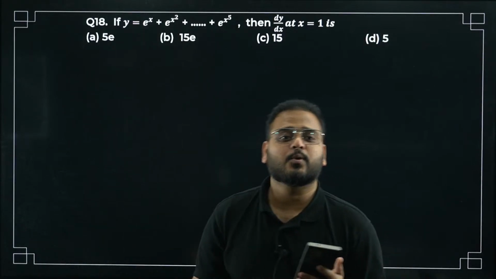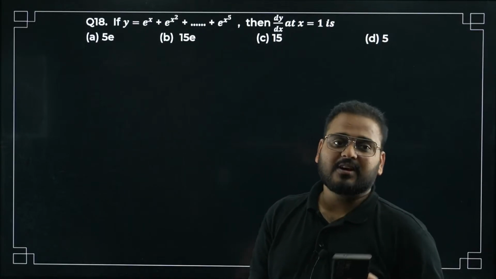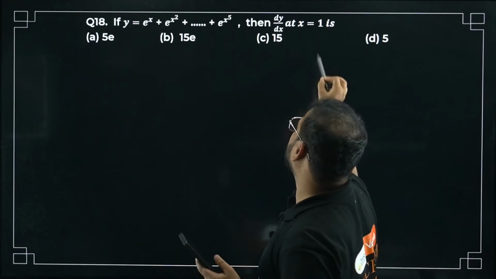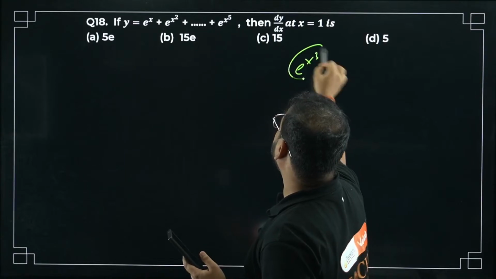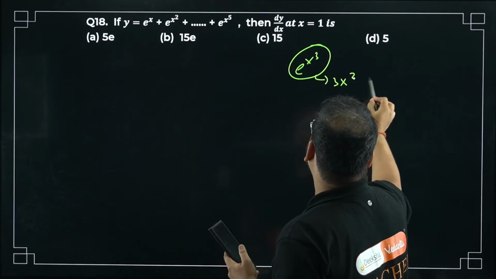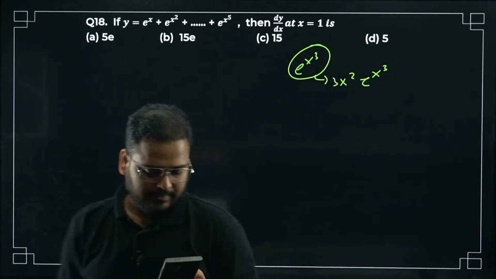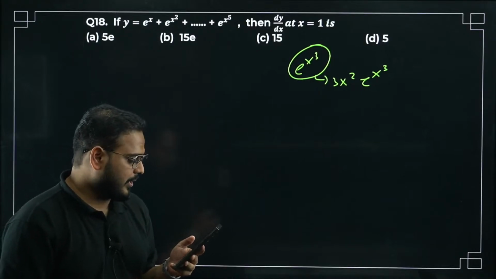Sir, you remember the answer. Don't just give me the answer options. Solve it from your side. Come on. I've done this similar kind of question. Remember this? e power x cube, I've done already. It came as 3x square e power x cube. Right? Okay. Question number 18.